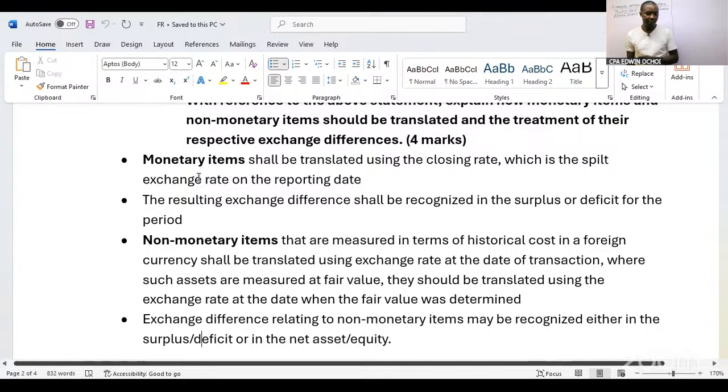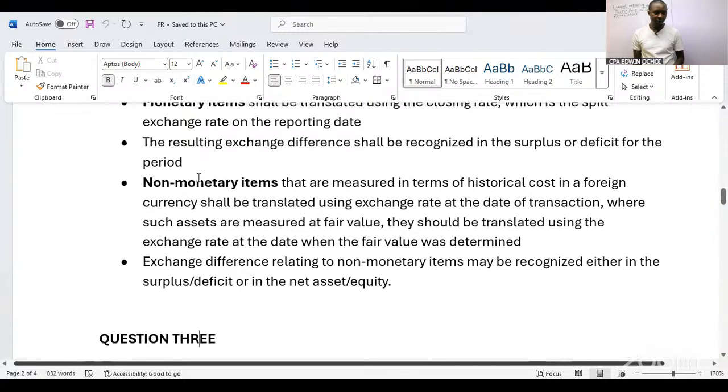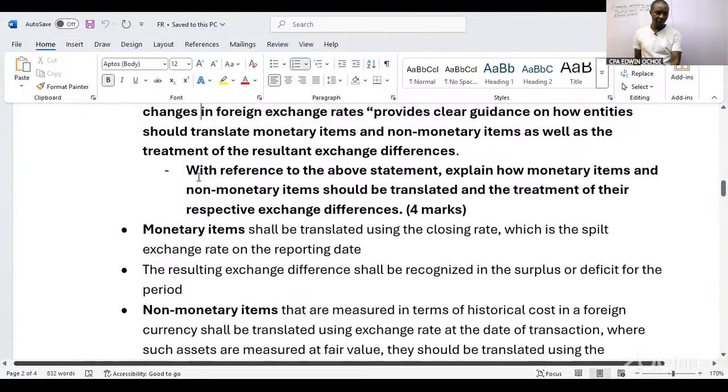Where such assets are measured at fair value, they should be translated using the exchange rate at the date when the fair value was determined. Exchange differences relating to non-monetary items may be recognized either in the surplus or deficit or in the net assets or equity. So that was question number 2, 4 marks.